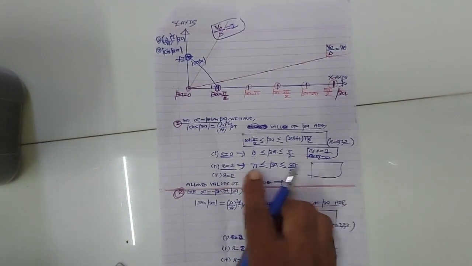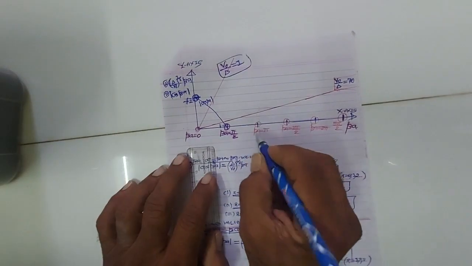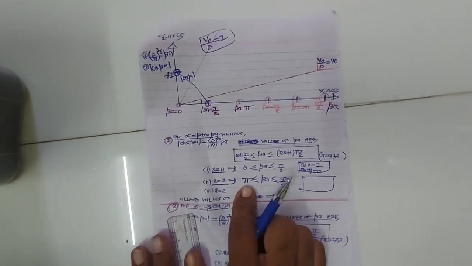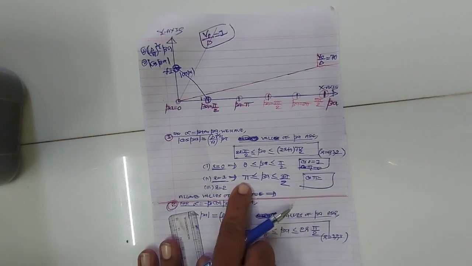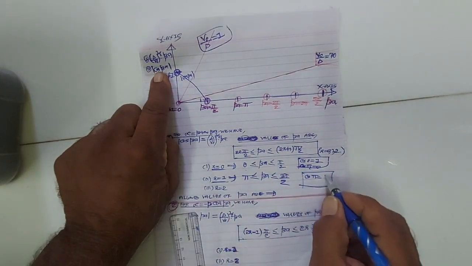Now take the value of beta as pi. When beta is equal to pi, cos pi is what? It is -1, but taking the modulus, cos pi will be +1.